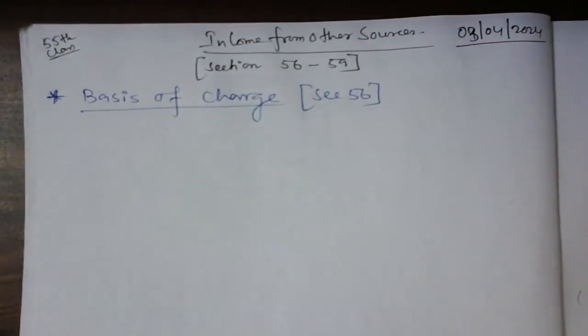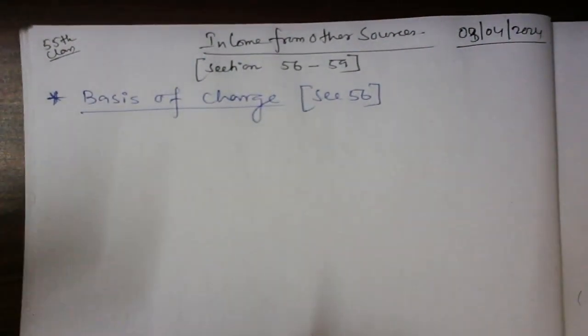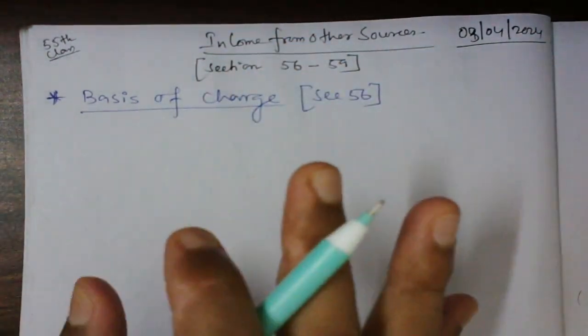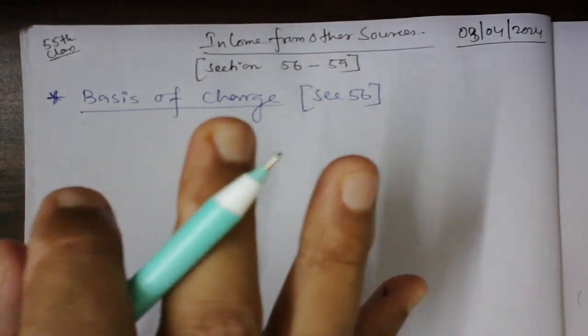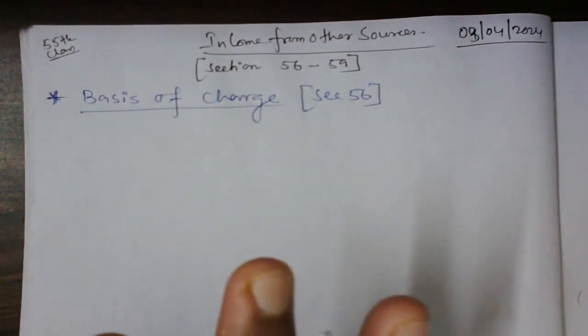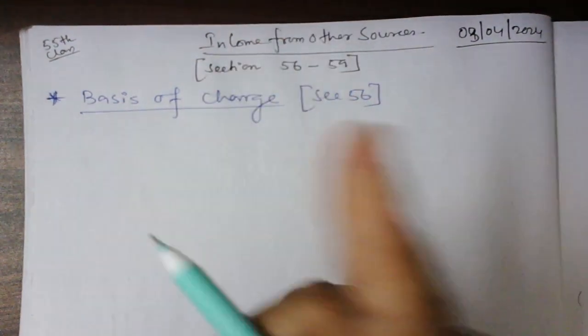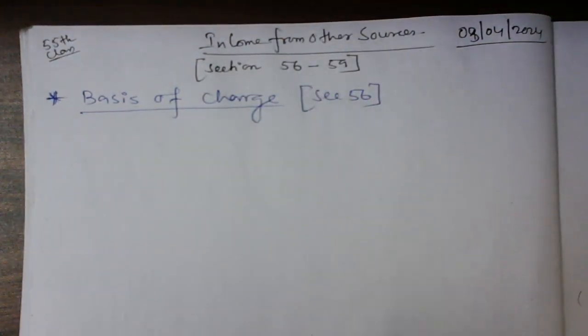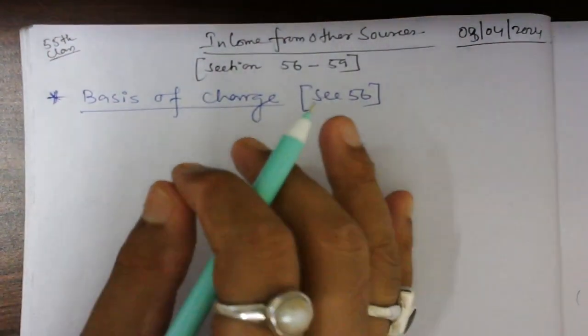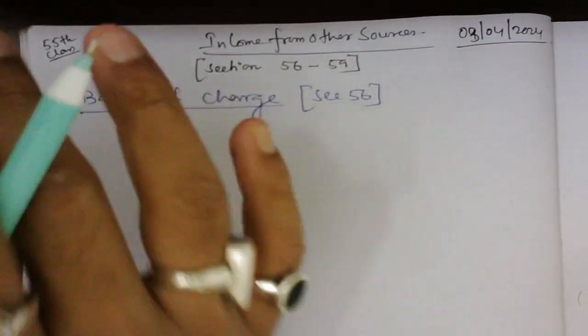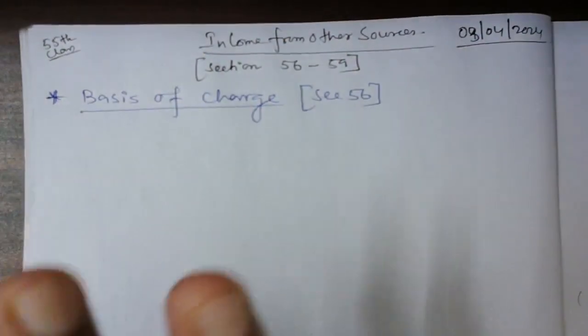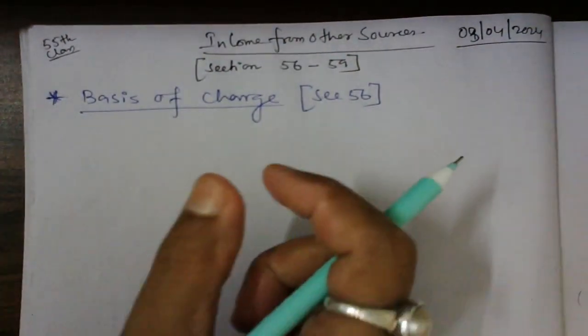Okay, so section 56 says, sir, income from other sources is the last and residual head of income. As per subsection 1 of section 56, it covers any income which doesn't fall under any other heads of income. I am repeating again, the income which doesn't fall under any other income that we have already discussed comes under this particular head of income.